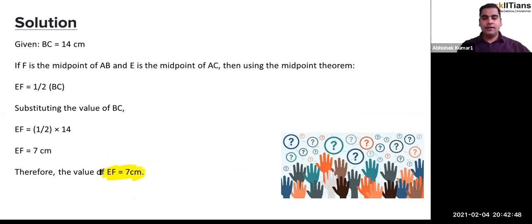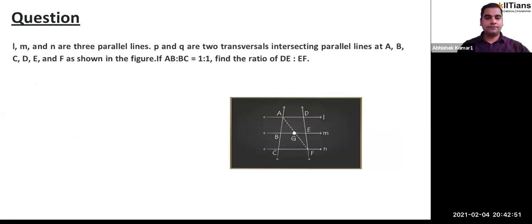Okay. Let's see one more example. That's a good example. In this problem, what are we provided? Let's read it. L, M, N are three parallel lines. Okay, so let me mention here. This line L is parallel to M, and that is parallel to N. Okay. P and Q are two transversals. So this is P and that is Q basically. Okay. Two transversals intersecting parallel lines at A, B, and C.